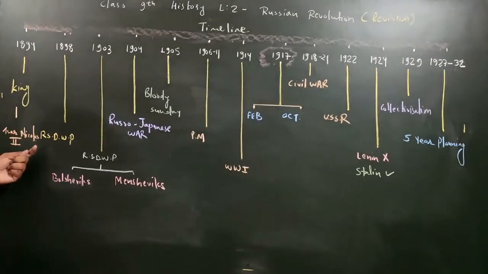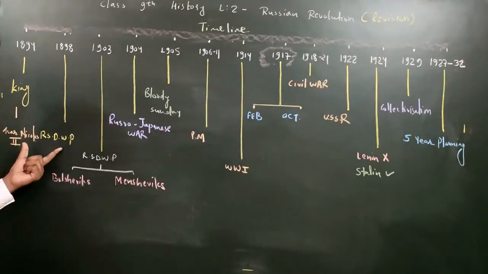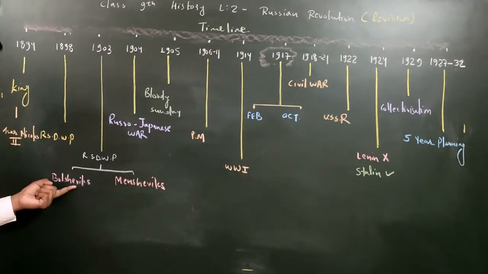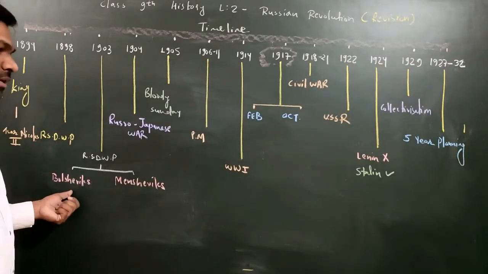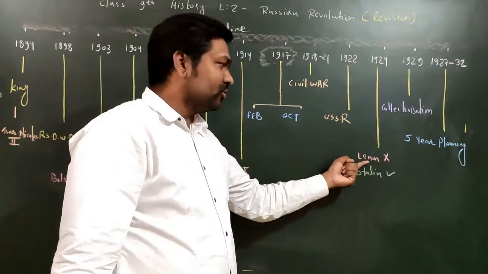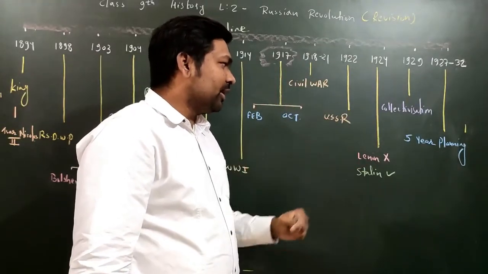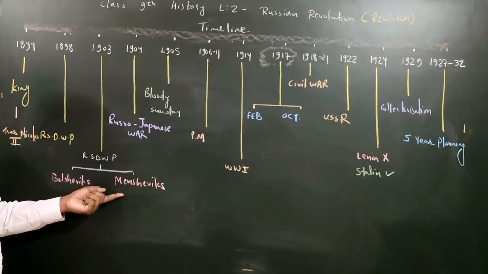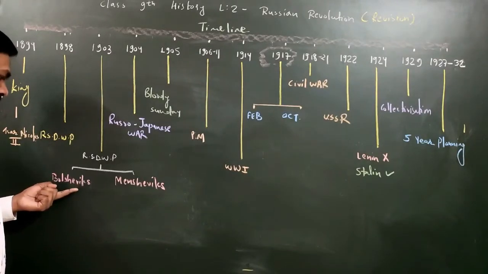Fine. To oppose the king, there was one party that was known as Russian Social Democratic Workers Party. We'll discuss that. But due to ideological differences, this party was bifurcated into two parts, that is Bolsheviks and Mensheviks. Remember, Bolsheviks believe in dictatorship, whereas Mensheviks believe in democracy. And here the leader will be Vladimir Lenin. Can you see here? Vladimir Lenin, I have written here. So Vladimir Lenin was the biggest leader of the entire movement, the entire Russian Revolution. So here Vladimir Lenin you must remember. And Mensheviks, later we will discuss that. So you keep in mind these two very important political groups, that is Bolsheviks and Mensheviks.